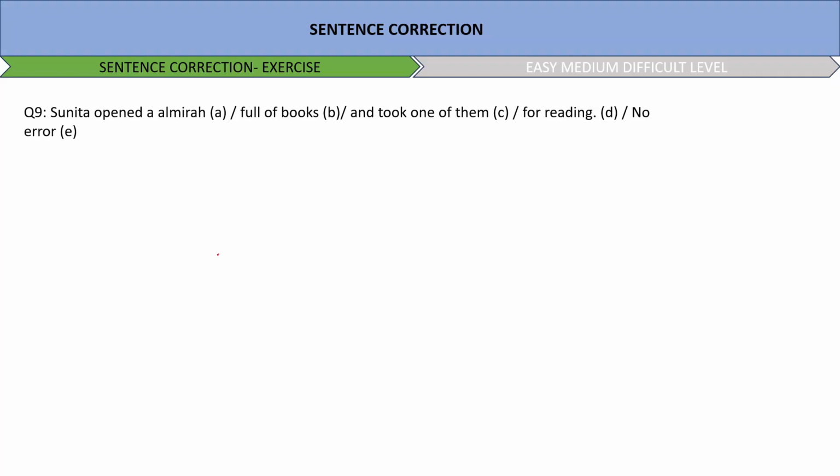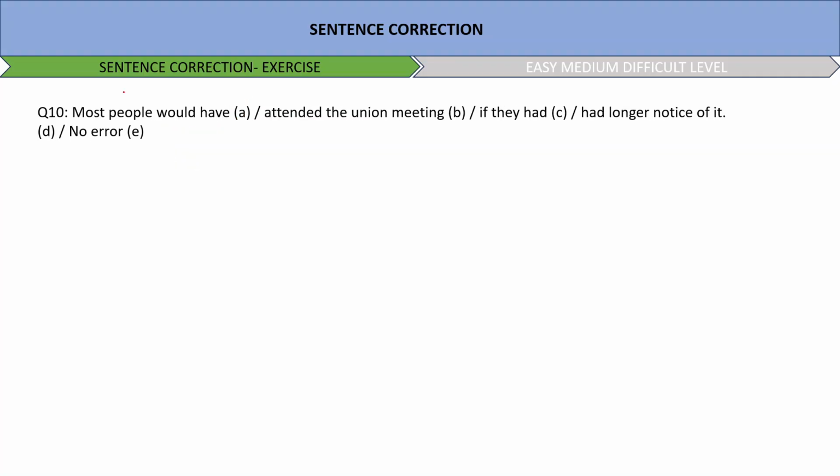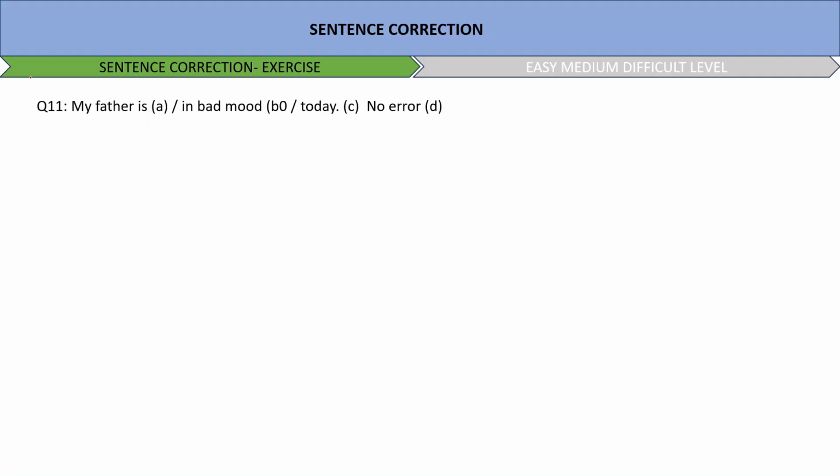Sunita opened an almirah full of books and took one of them for reading. Next: most people would have attended the union meeting if they had longer notice of it. There's nothing wrong with this sentence, but I think even then we should go with a single had. So D is appropriate.